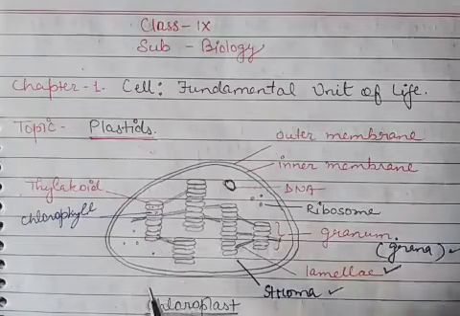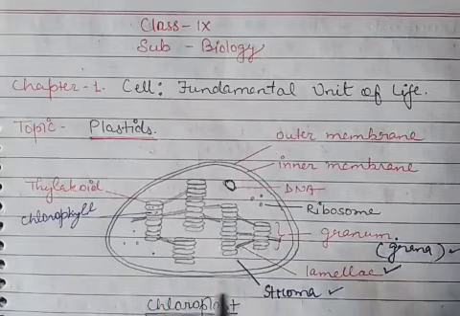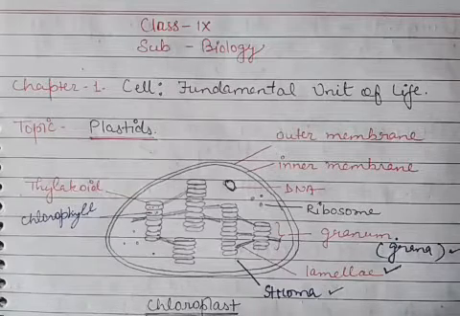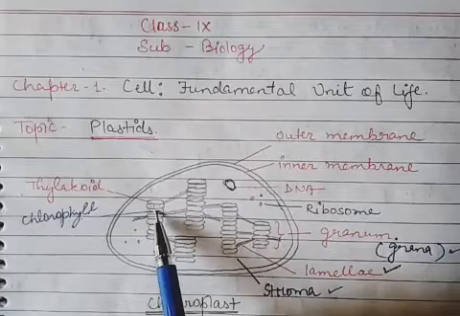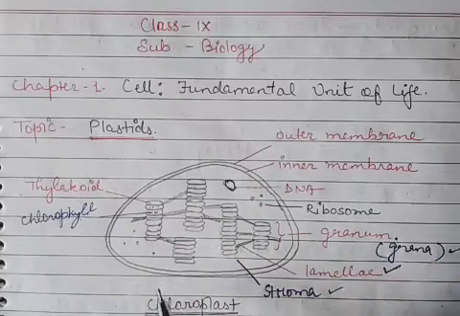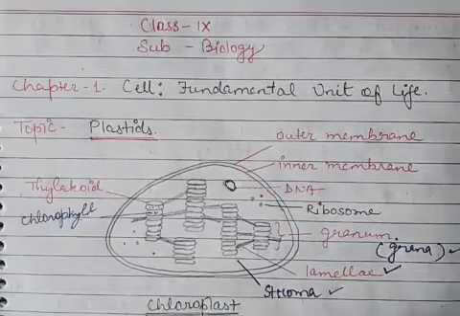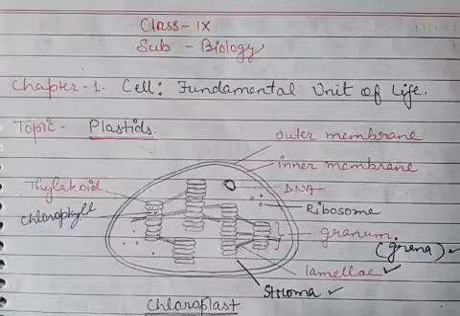So you can understand why this chloroplast is known as kitchen of the cell, because where there is chlorophyll, the solar energy will be trapped, and that energy will be utilized for the formation of food, that is glucose. So that's why the chloroplast is known as the kitchen of the cell.